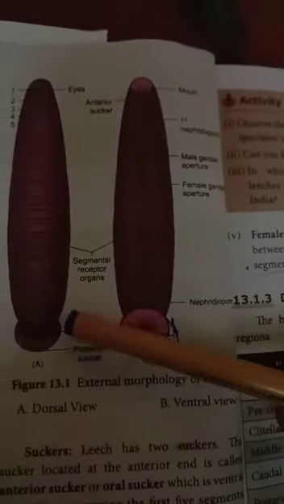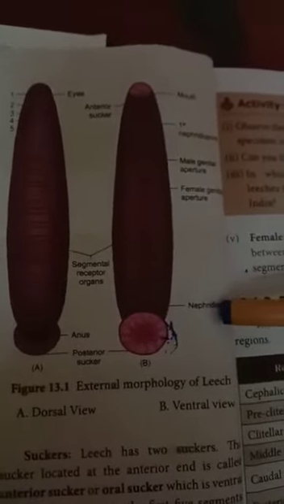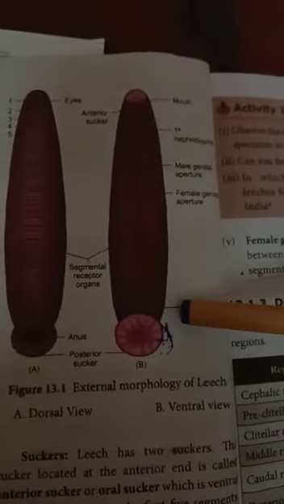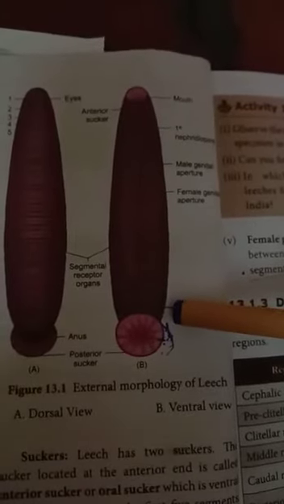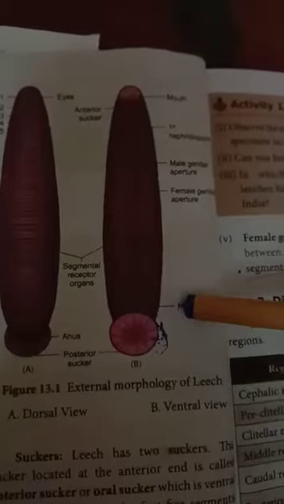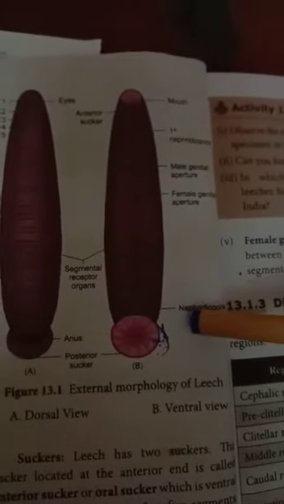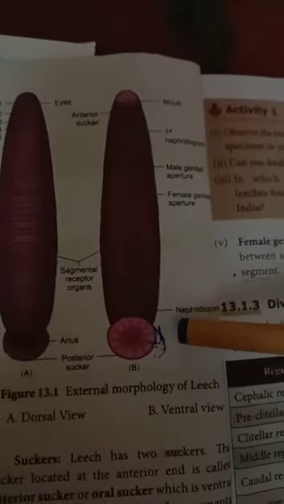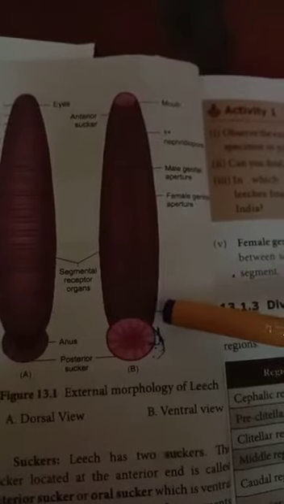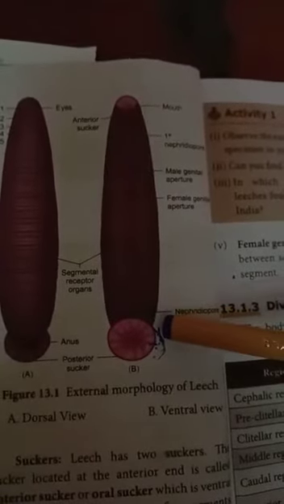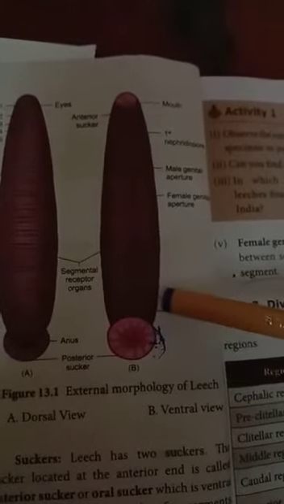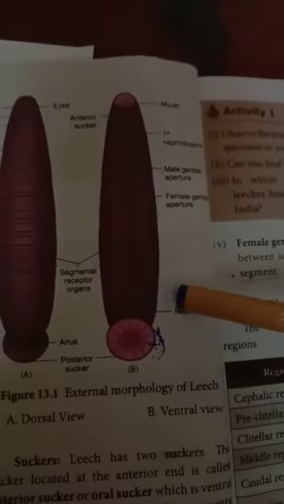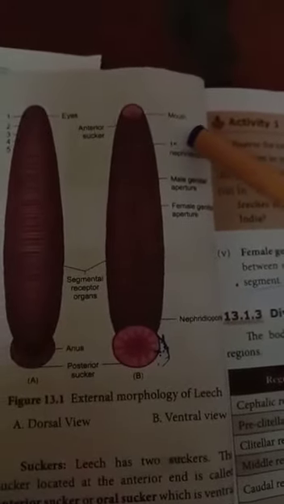Then the next one is the nephridiophores. The nephridiophores open to the exterior, the outside. How many pairs of nephridiophores are present? 17 pairs of nephridiophores are present. They lie ventrally on the last annulus of each segment. ஒவ்வொரு செக்மெண்ட்டில் உள்ள லாஸ்ட் annulus-ல starting from the 6th to the 22nd segment.